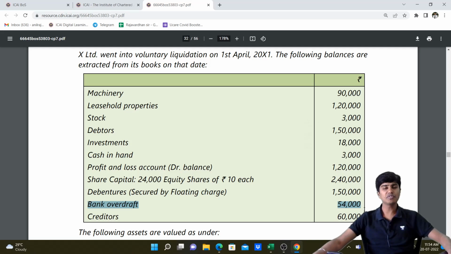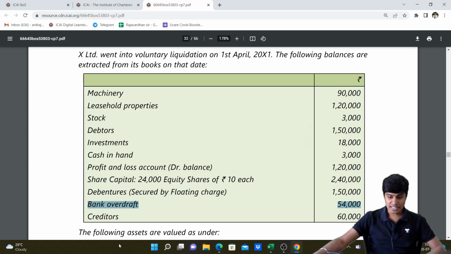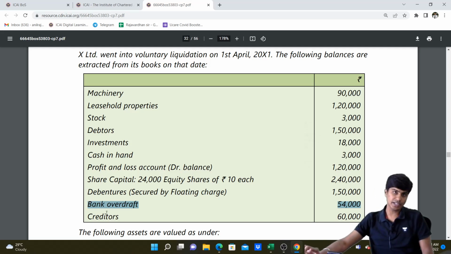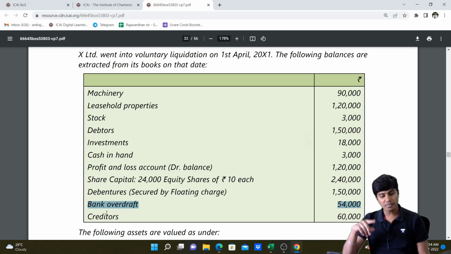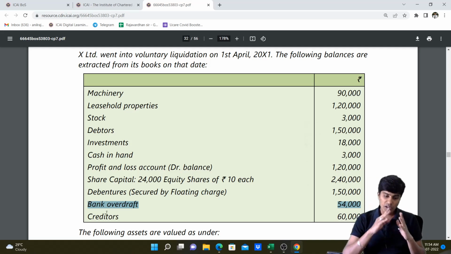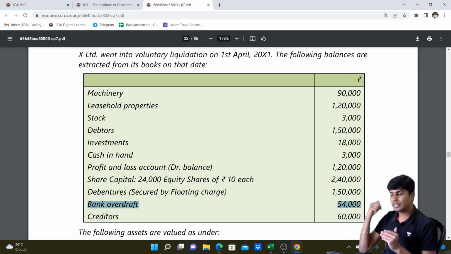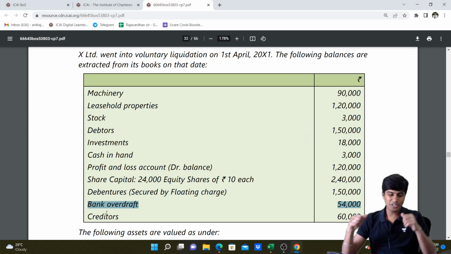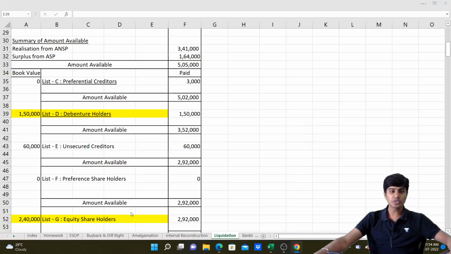Bank overdraft is 54,000. Bank overdraft is secured against leasehold properties. So bank overdraft is a secured creditor. Because it is a secured creditor, we will write this bank overdraft of 54,000 in our list B. If not, we would have written this bank overdraft in list E, unsecured creditors. Got it? So chalo, let's write 54,000.